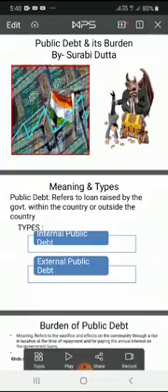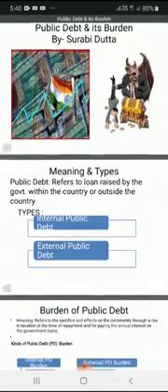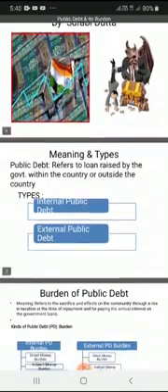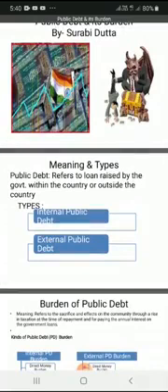Now all of you know, there are two types of public debt, that is, two sources of public debt. One is internal public debt and another is external public debt. So what is internal public debt? When the government borrows money from internal sources like banks and other individuals within the domestic territory of the country, it is known as internal public debt. On the other hand, what is external public debt? External public debt means that the government borrows money from external sources, that is, outside the country, from banks, other individuals and some private sources.